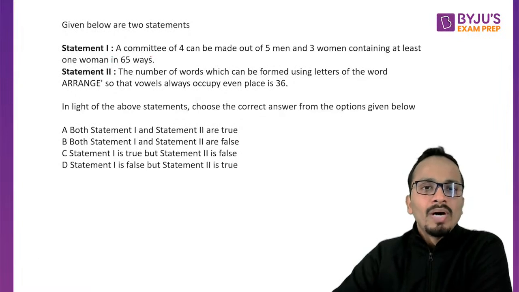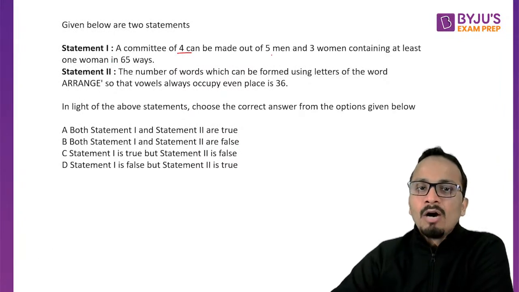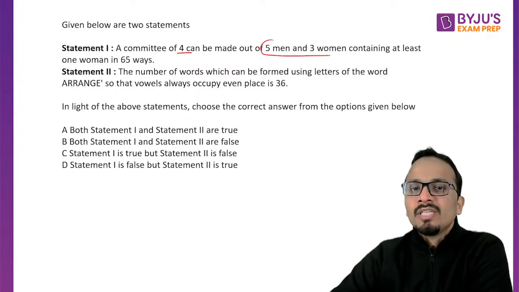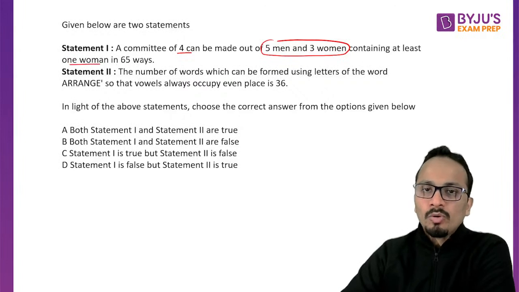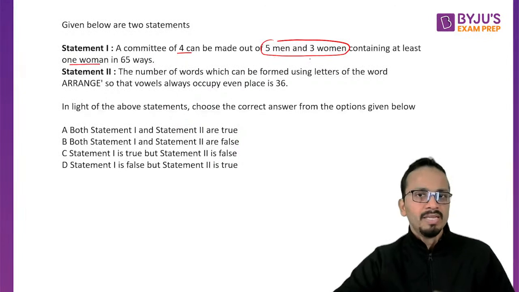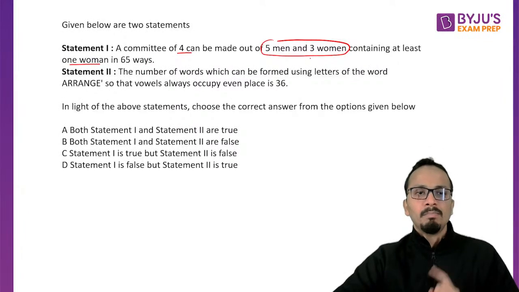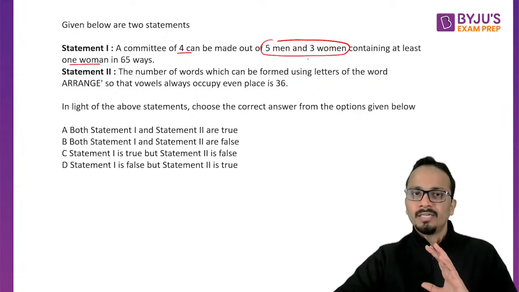Now statement number 1: a committee of 4 can be made out of 5 men and 3 women containing at least 1 woman. So we have to make a committee of 4 people out of 5 men and 3 women, but the restriction is that at least 1 woman should be selected.